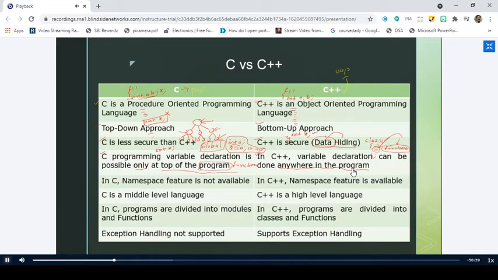Yes, sir. Right. And one more point is that in C, the namespace feature is not available. But in C++, the namespace feature is available. Namespace means, what do you understand by the term namespace? Any guess on this one? Namespace. Anybody? What do you understand by the term namespace?